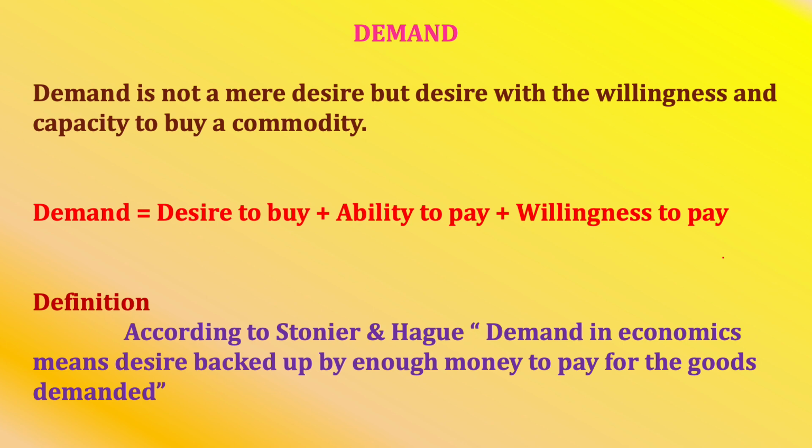According to Stonier and Hague, demand in economics means desire backed up by enough money to pay for the goods demanded. According to this definition, you should have the desire, and at the same time you should have the capacity to pay. That is, enough money to pay; only if you have the money will you be purchasing. So demand means desire backed up by enough money to pay.